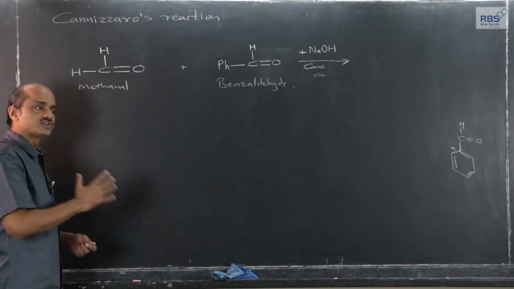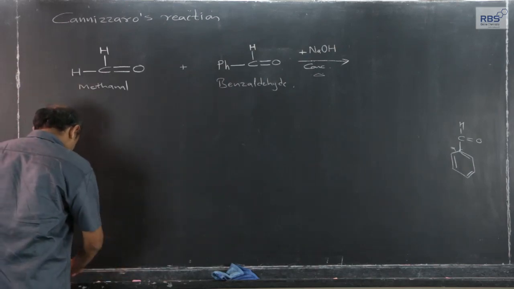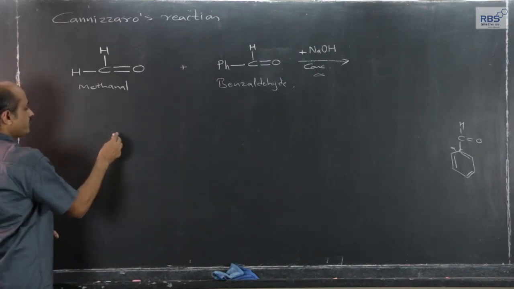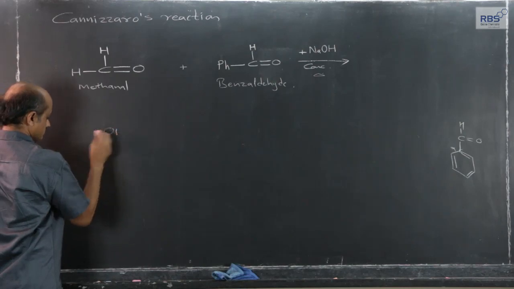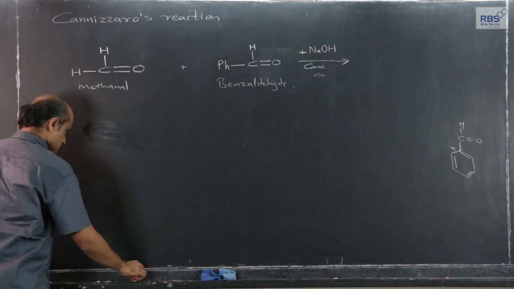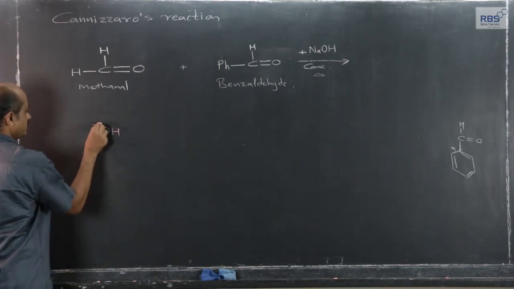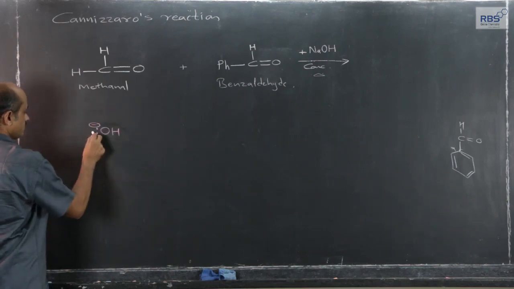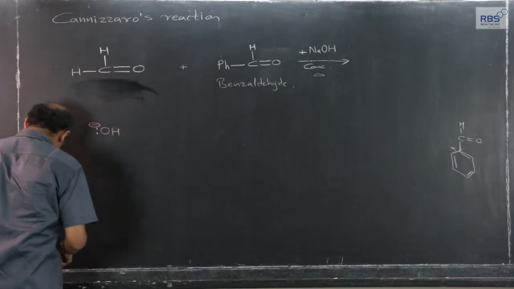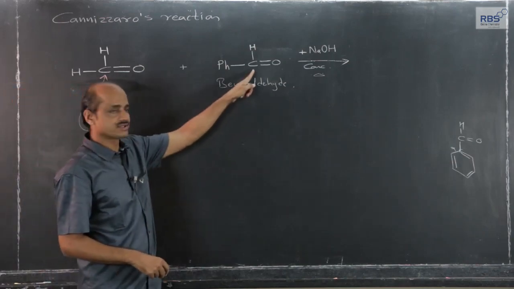That first step will be preferred. If we follow that, and compare these two, the attack of free OH minus ion from NaOH on methanol formaldehyde is easy as compared to the attack of free OH minus ion on this.